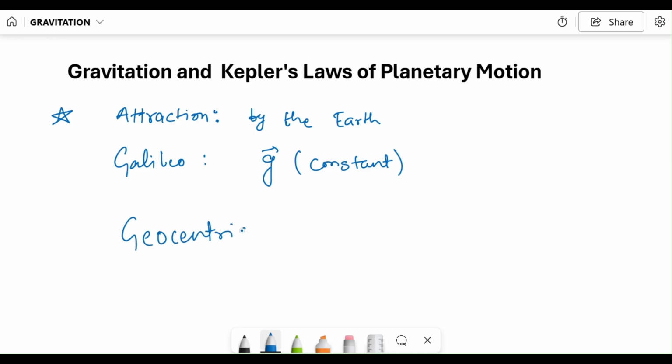the geocentric model, proposed by Ptolemy. So what he said is that the earth is the center and every other celestial body is revolving around this earth. This model was known as the geocentric model.